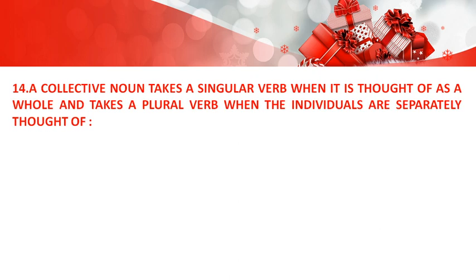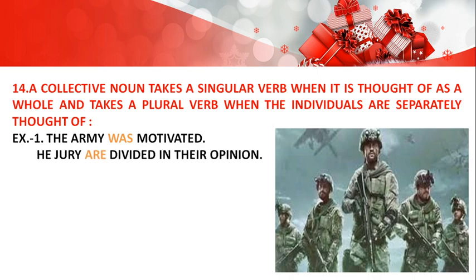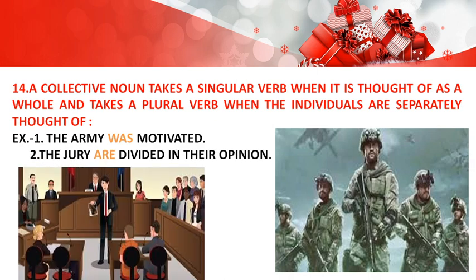Next one, a collective noun takes a singular verb when it is thought of as a whole and takes a plural verb when the individuals are separately thought of. Like, the army was motivated. Here you can see the picture. He is motivating the army, so everyone is motivated. But the next one, the jury are divided in their opinion. Here, friends, the jury members are divided in their opinion, so we have used a plural verb.